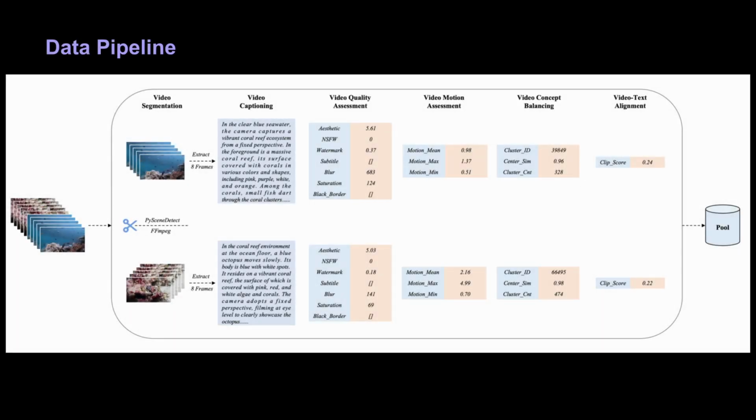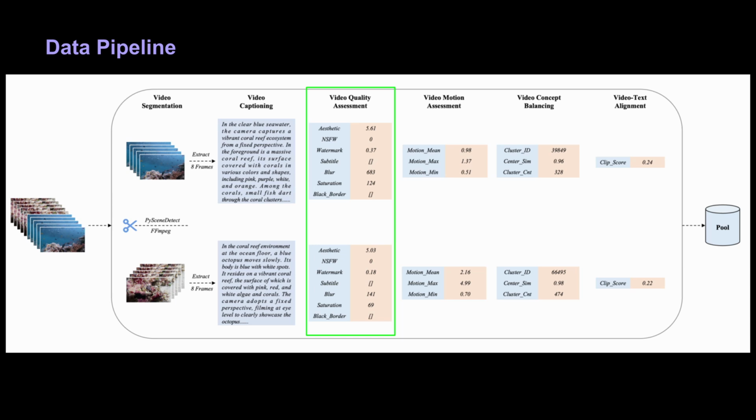Before we can talk about the training strategy, we need to look at the data first. The team begins by collecting 2 billion video text pairs plus 3.8 billion image text pairs. Then perform the following steps. Segmentation. Long videos are split into single shot clips using scene detection, trimming transitional frames to avoid flicker or abrupt camera changes. Captioning. An internal vision language model generates short and dense captions so that each clip has textual labels beyond the original metadata.